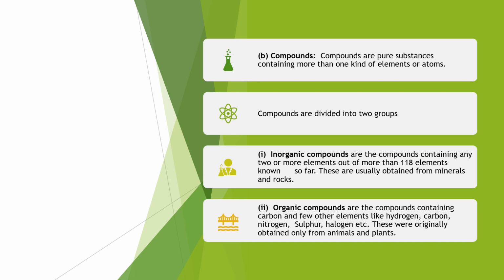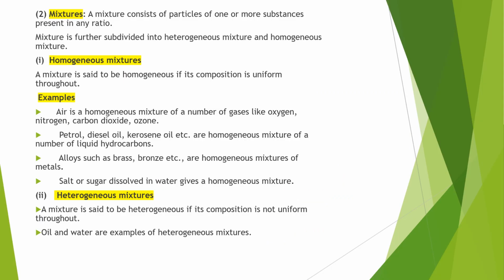Compounds are pure substances containing more than one kind of element atoms. Compounds are divided into two groups: inorganic compounds and organic compounds. Mixtures. A mixture consists of particles of one or more substances present in any ratio. Mixture is further subdivided into heterogeneous mixture and homogeneous mixture.